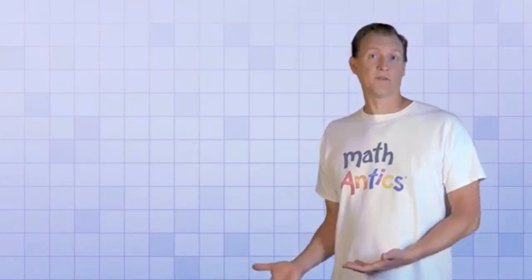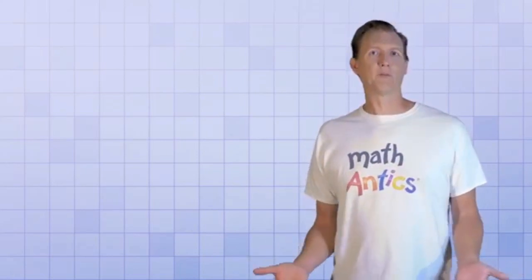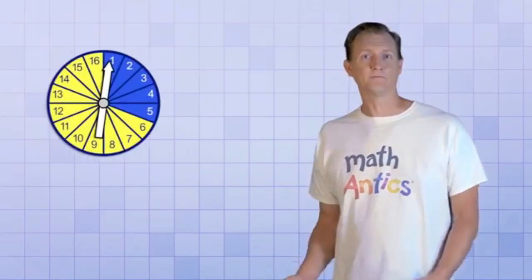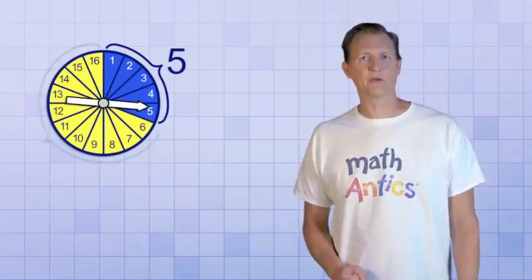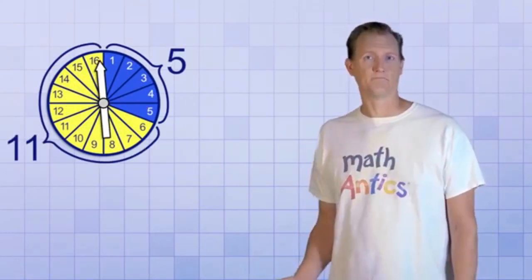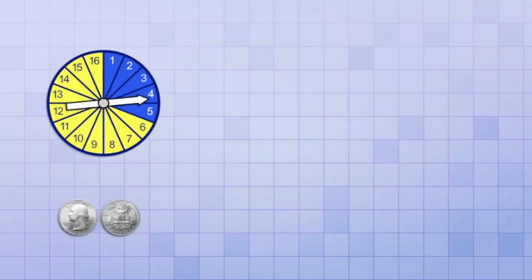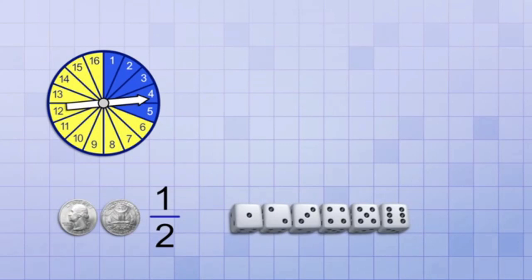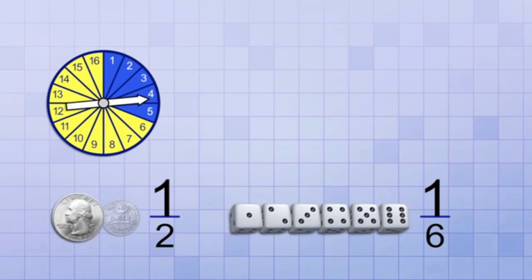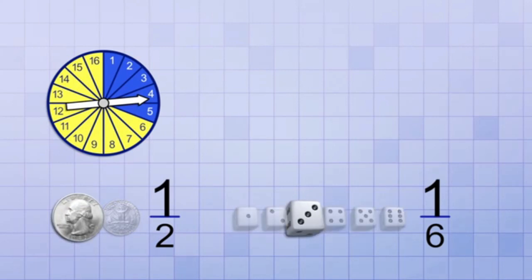But what if we color some of the sectors a different color, and we want to know the probability of spinning a certain color? Now we have 5 sectors colored blue and 11 sectors colored yellow. So what's the probability of spinning a blue? Remember how with the coin toss, we ended up with the fraction 1 over 2, and with the die roll, we got the fraction 1 over 6? In both cases, we had 1 as the numerator, and that's because we were interested in only one of the possible outcomes, like the probability of flipping heads, or the probability of the number 3 being rolled.